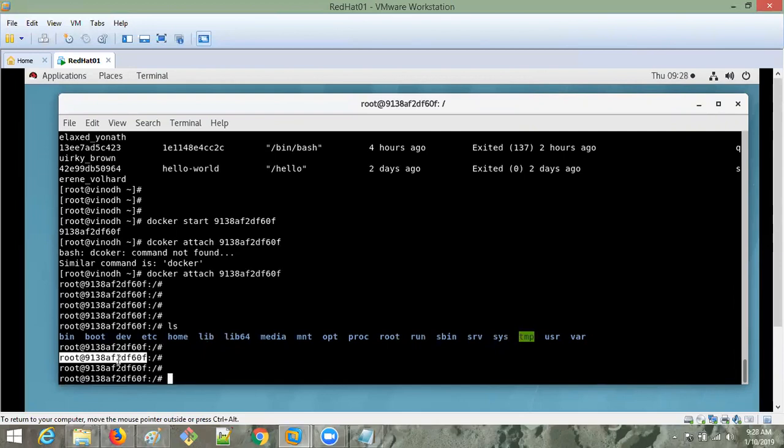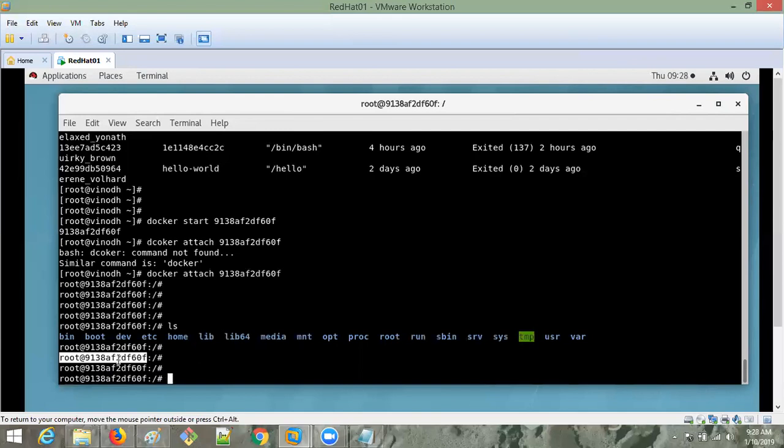If I give exit, the entire container is going to terminate. I don't want to exit this one, I want to come out without terminating the container. The container should run continuously.